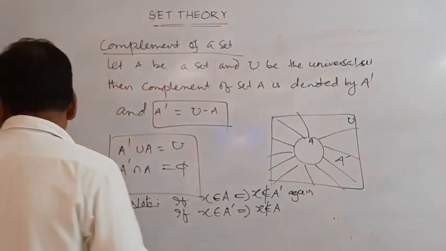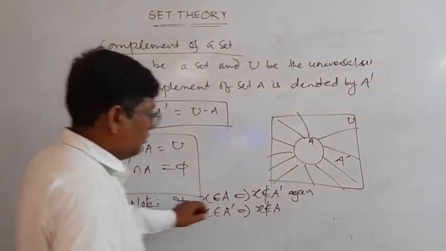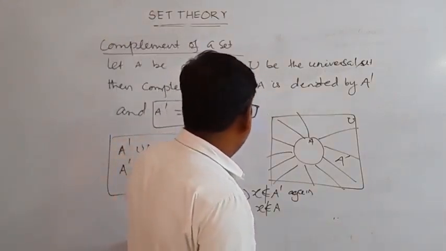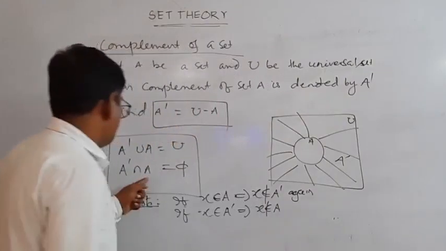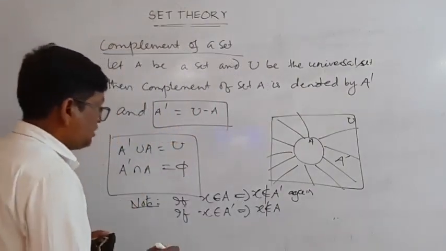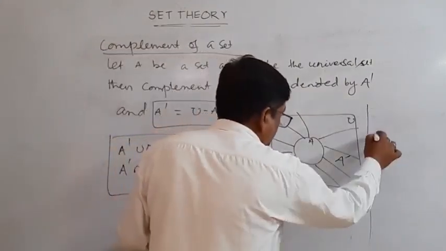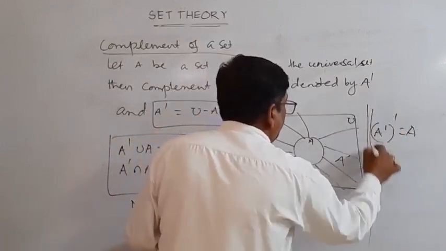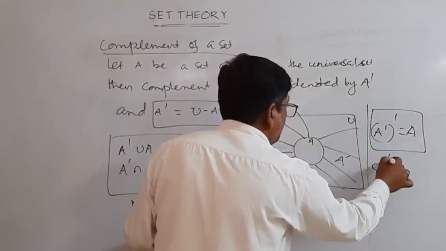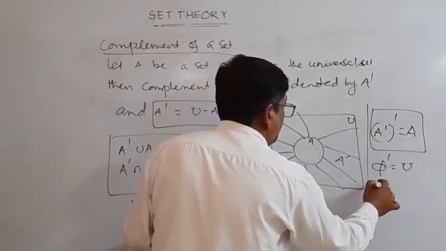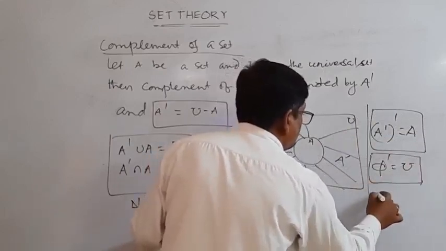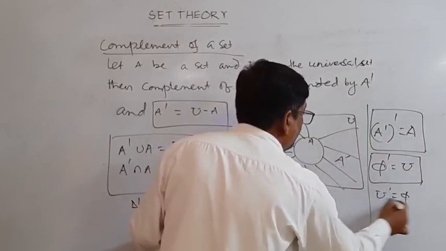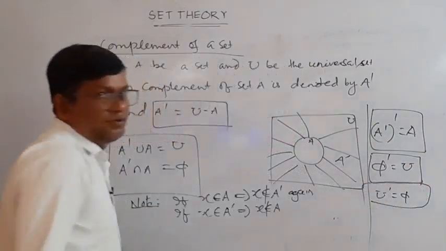Now, A dash union A is equal to U, A dash intersection A equal to phi. Another note: the complement of A dash is equal to A, phi dash is equal to U, and U dash is equal to phi. These are some short questions.